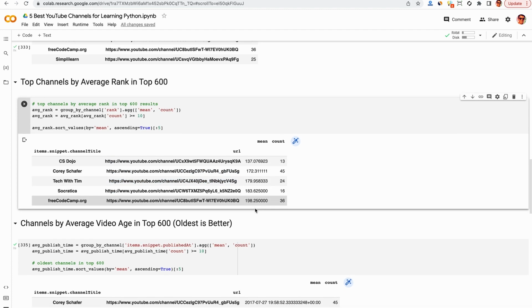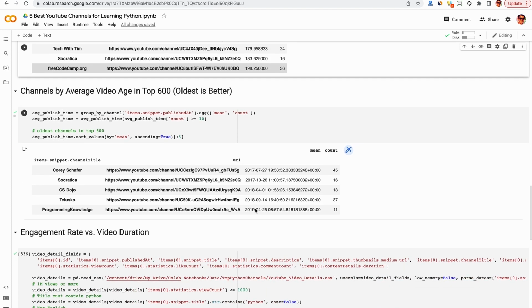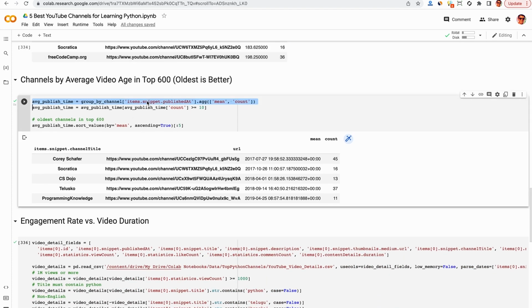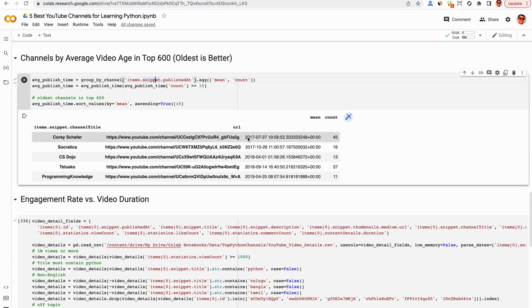We can also see which channels have had their content age well. Basically, we sort by the average age of the videos and see which channels with more than 10 videos have their content still showing up in the top results. While you may think newer is better, I can tell you it's a sign if these older videos have maintained their top spots in the top rankings.